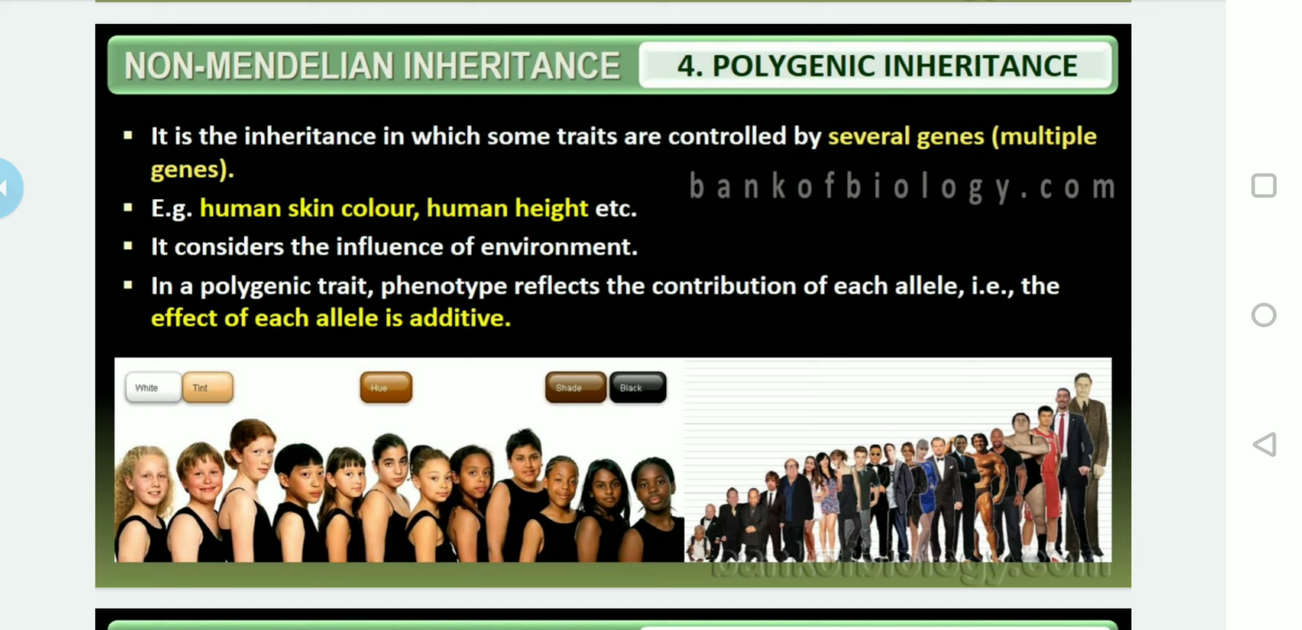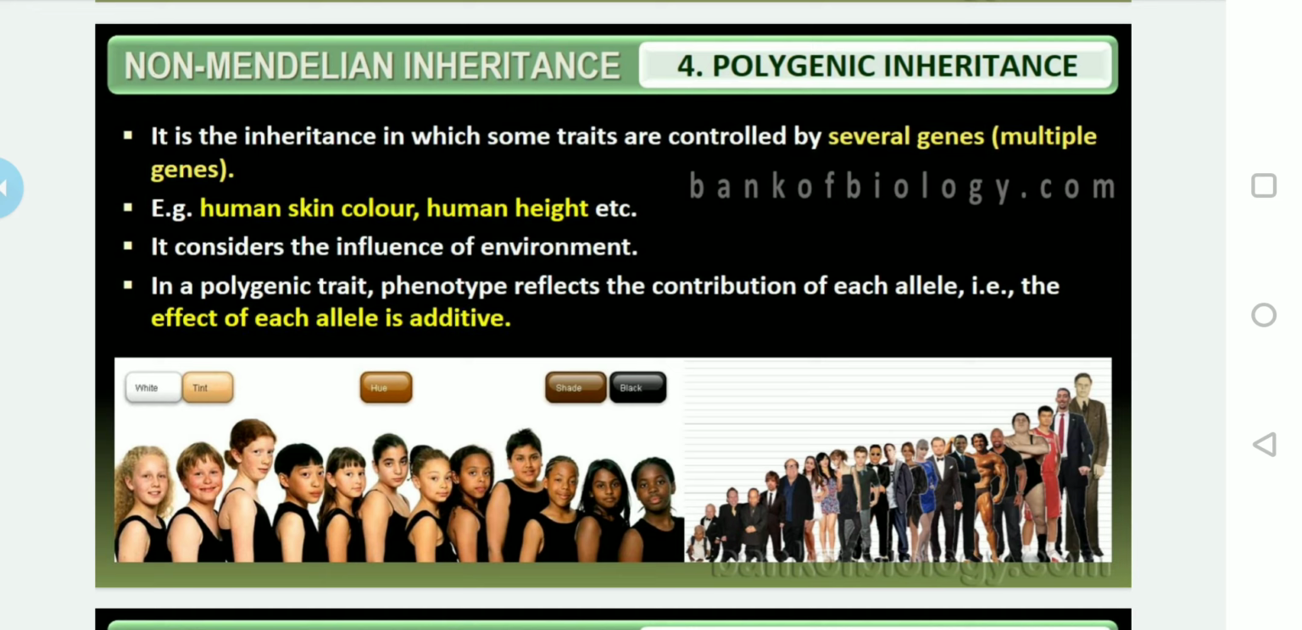Similarly, in case of human height also, there is no guarantee that if the father is tall, the children should also become tall. Sometimes even dwarf parents give birth to children who later may become tall. So this is how it happens, all because of polygenic inheritance. Remember, what is polygenic inheritance? It is an inheritance in which some traits are controlled by several genes.